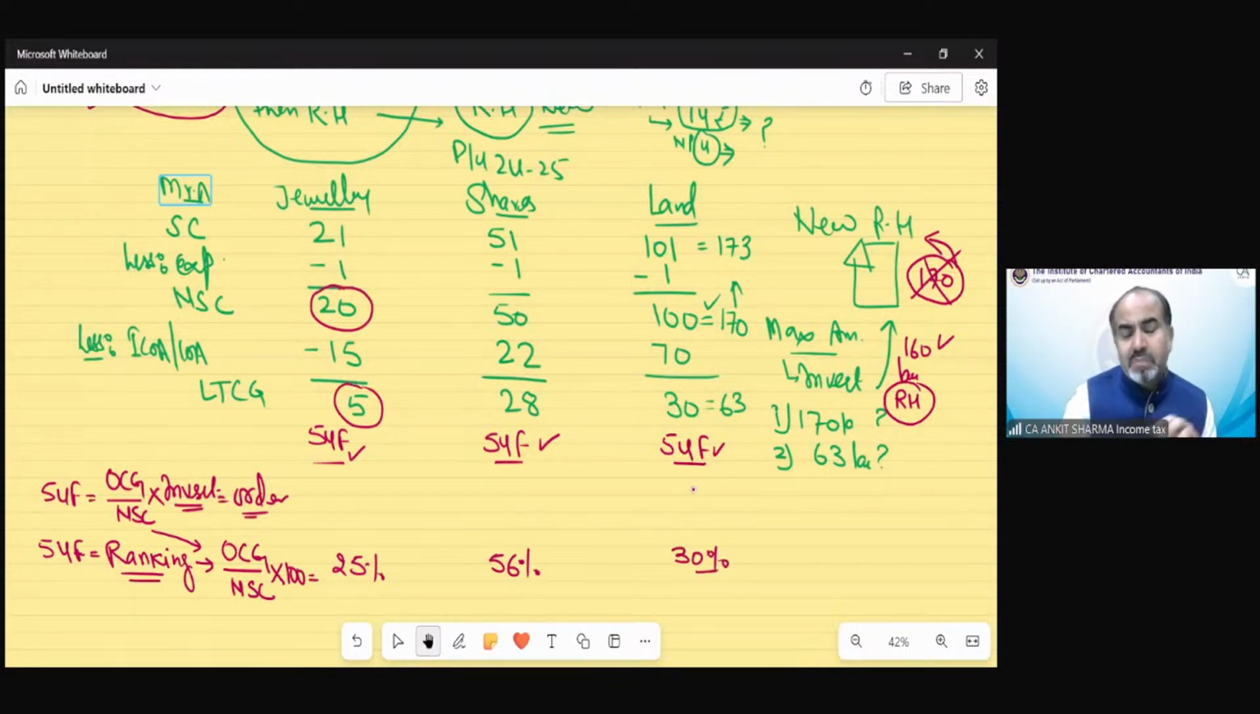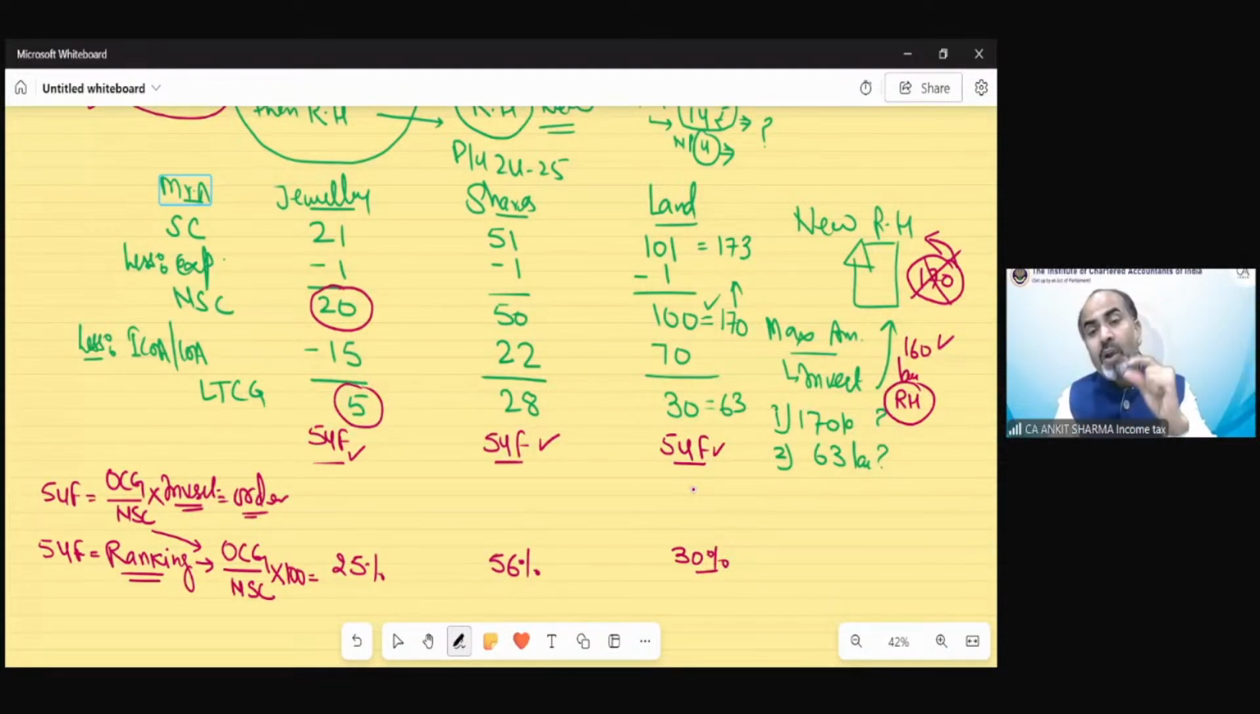So what does this percentage denote? This percentage denotes if you invest 1 rupee from jewelry for the purpose of investment, 25% of 1 rupee is going to be exempted. So investing 1 rupee will exempt only 25% of capital gain. So after investing 1 rupee, how much capital gain exemption will you get? Only 25 paisa. If you invest 1 rupee from the shares investment, you will get 0.56.